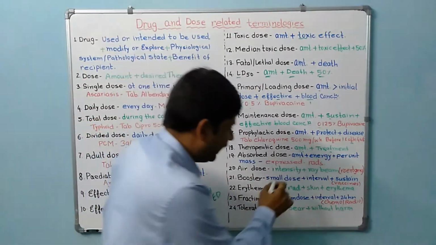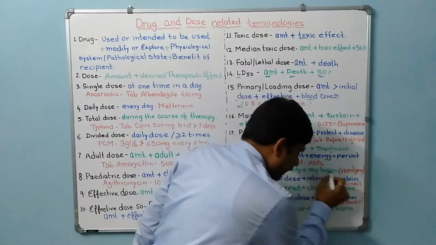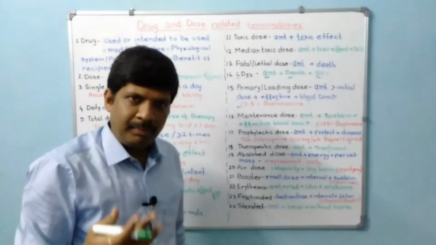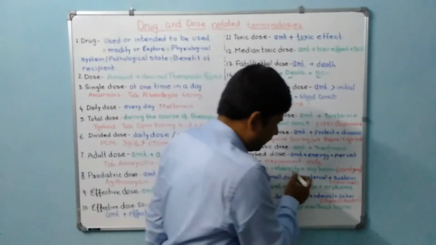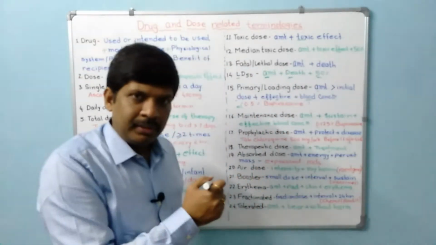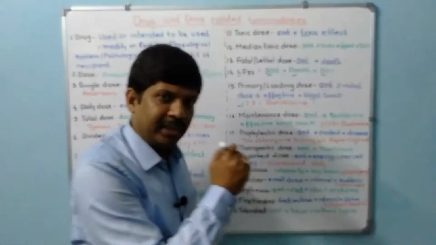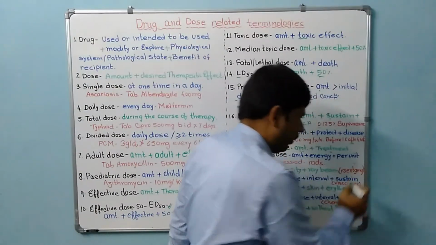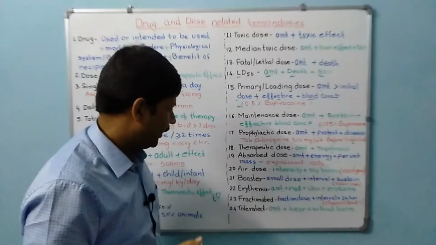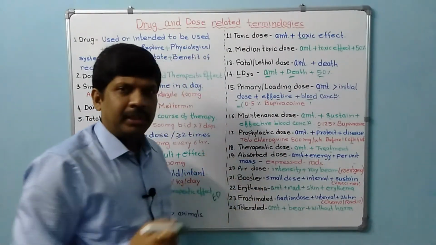Next is air dose. Air dose is the intensity of the ray beam, maybe an X-ray beam or a gamma ray beam. That is the air dose, and it is expressed in Roentgens. That is the unit. Next is booster dose.